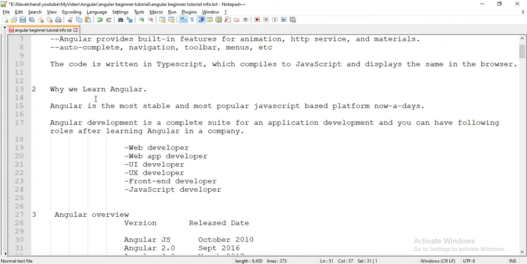Why do we learn Angular? Angular is the most stable and most popular JavaScript based platform nowadays. Angular development is the complete suite for application development, and you can have the following roles after learning Angular in a company: web developer, web app developer, UI developer, UX developer, front end developer, JavaScript developer. Okay.